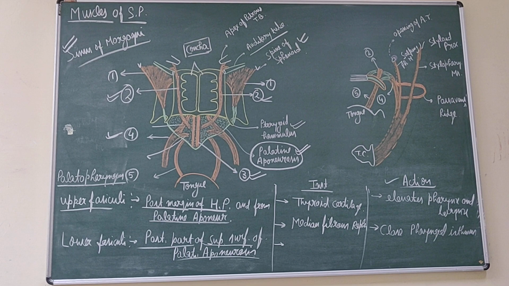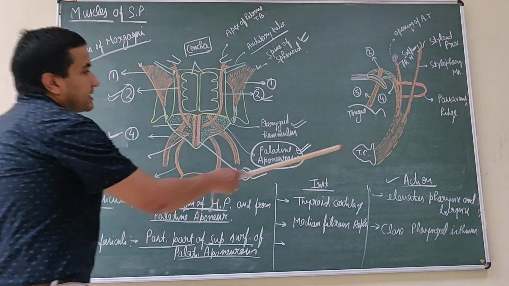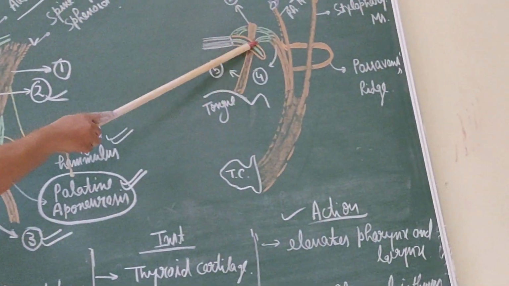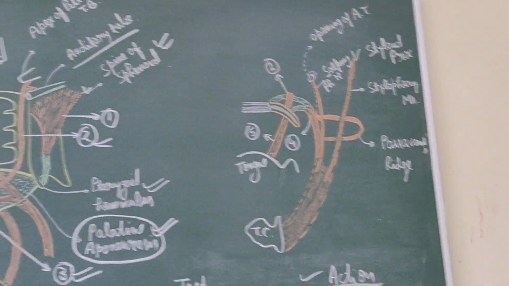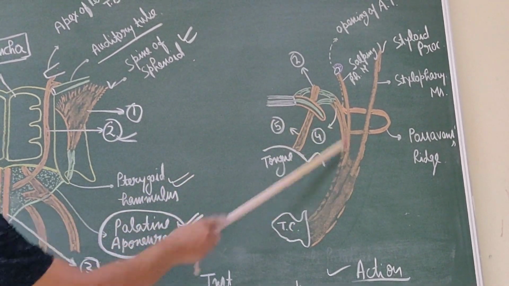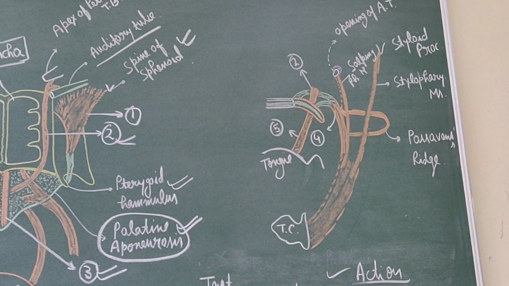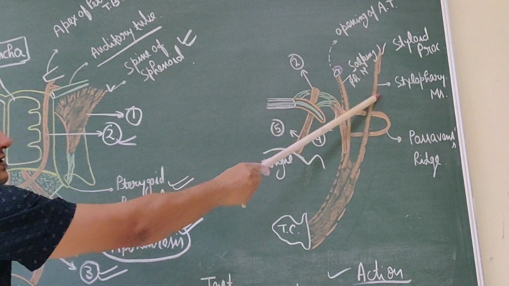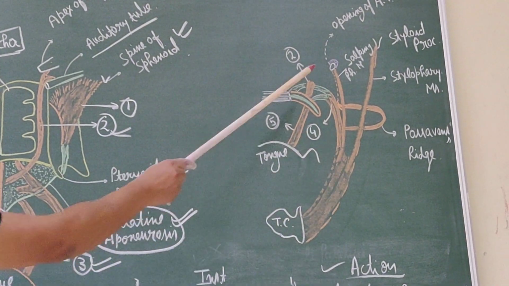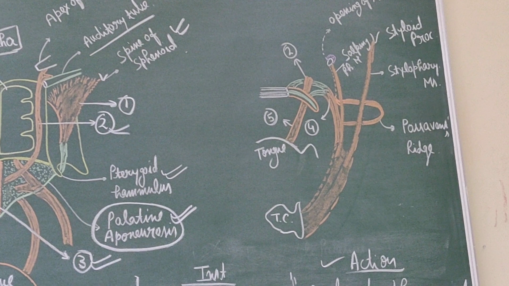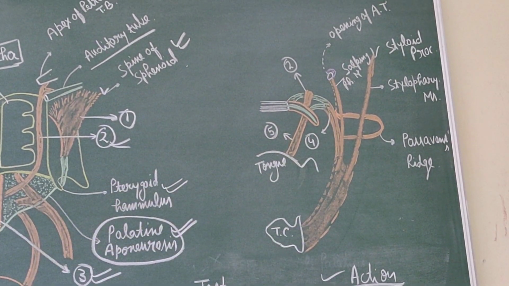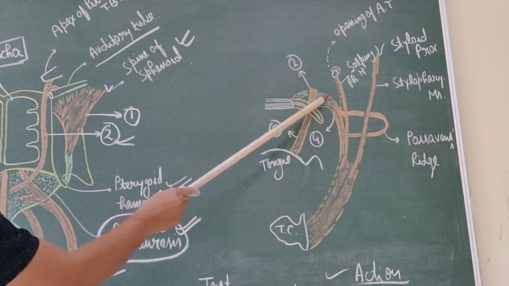Now in this diagram, this is the soft palate, the tongue, and this is the thyroid cartilage. There are three longitudinal muscles of the pharynx. One comes from the styloid process, the stylopharyngeus. One comes from the base of the auditory tube, the salpingopharyngeus muscle. And the third is the palatopharyngeus muscle.